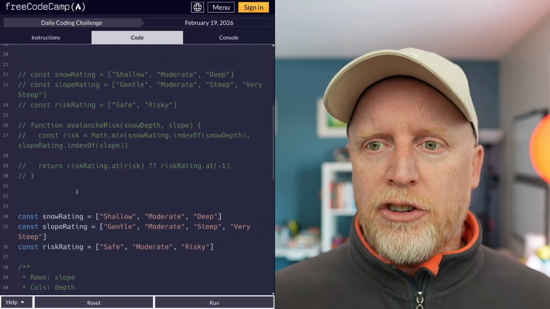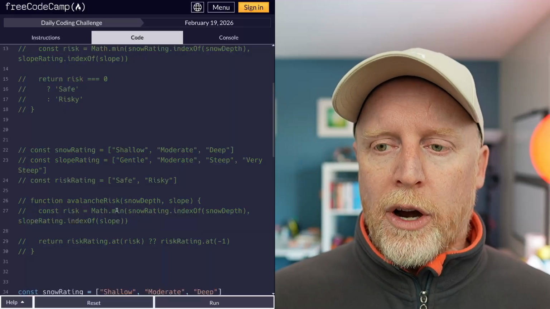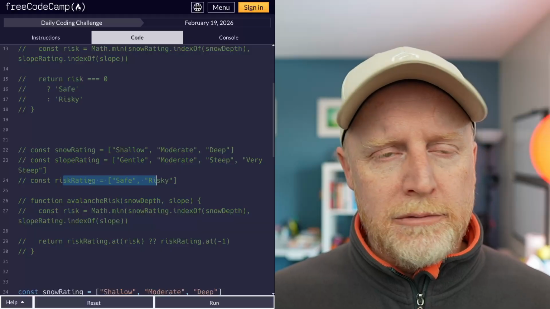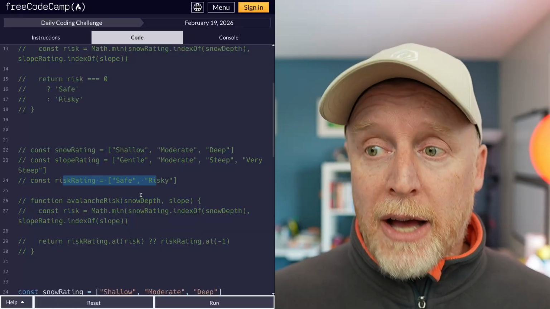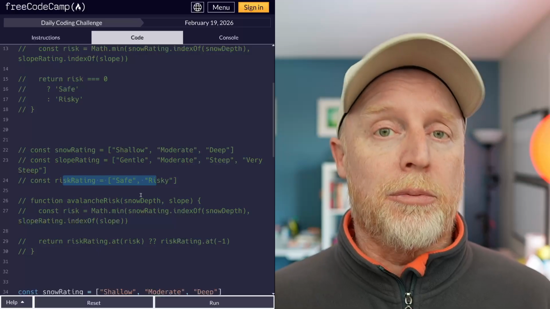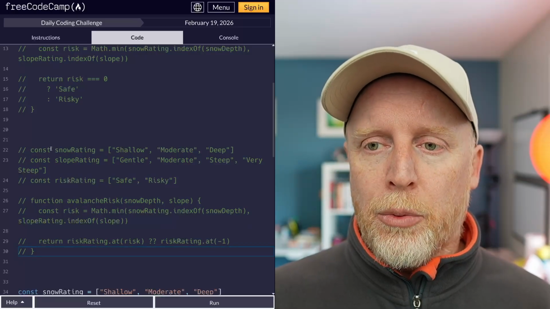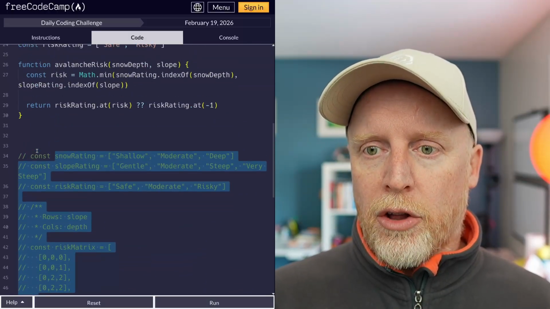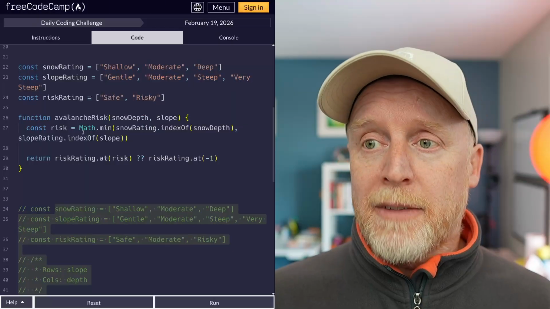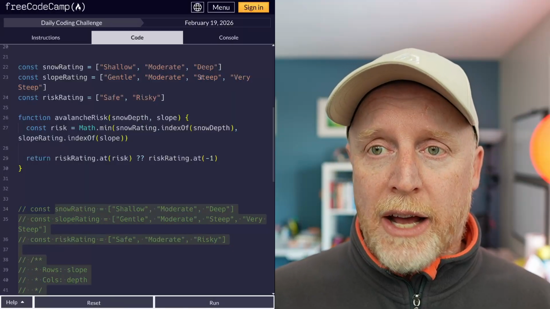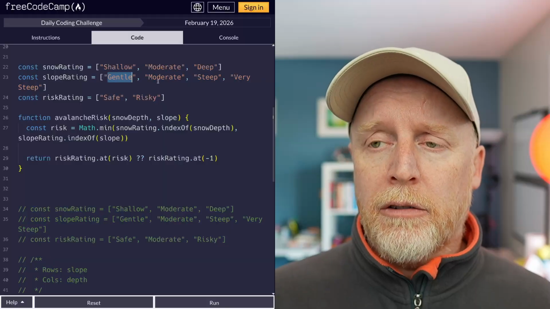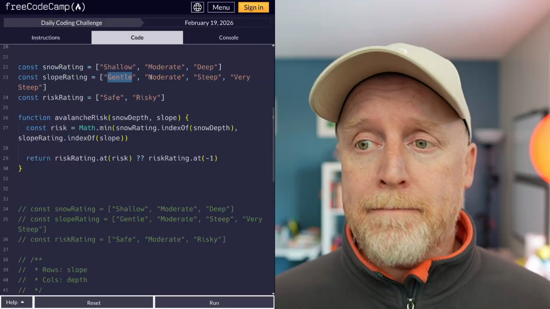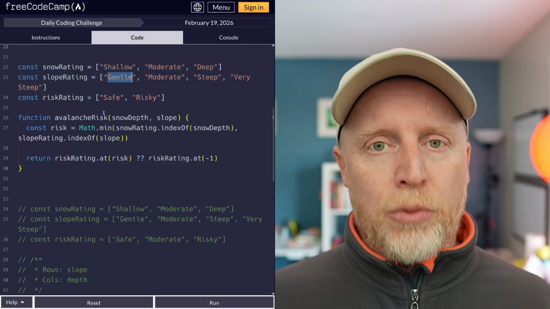In fact, I actually prefer this one up here, where we're just doing that math min. It means that I'll have to do some extra work if we ever expand on risk rating. But this one is flexible enough for me. So this is the one that I would probably have stopped at if I wasn't just in a playful mood. Getting rid of all this, and it works. And no matter how many other things we add in here, so long as we have shallow and gentle to match our values, this will always work. So there it is. That's where I would end today.